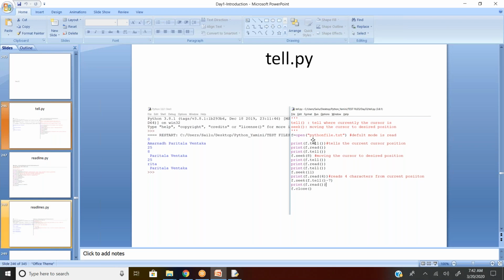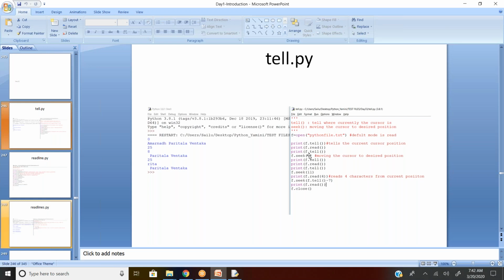Now what I'm doing is I'm going to read the same Python file again, storing it into a variable called f. Now print f.tell. When you use f.tell, it is going to tell you the current position of the file. So you can see here 0 position. Print f.read. Then f.seek at 8.